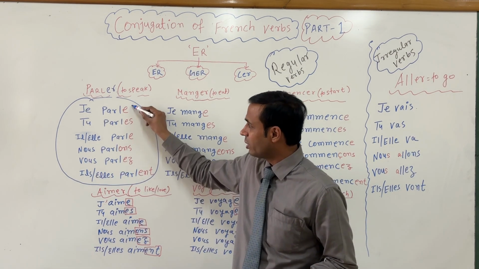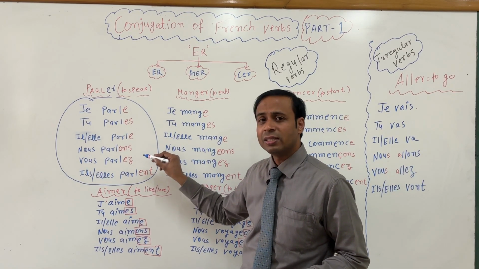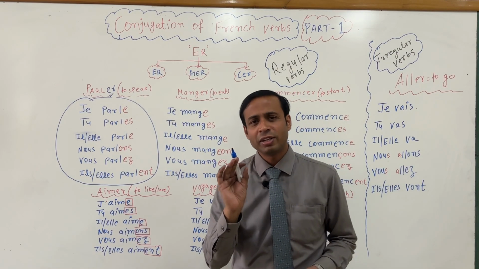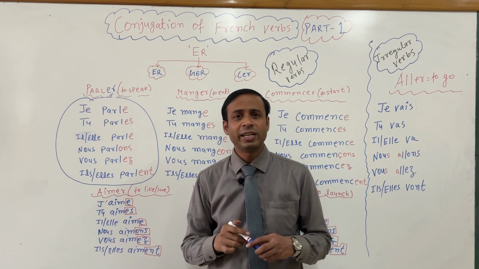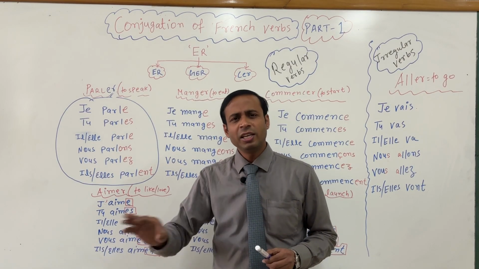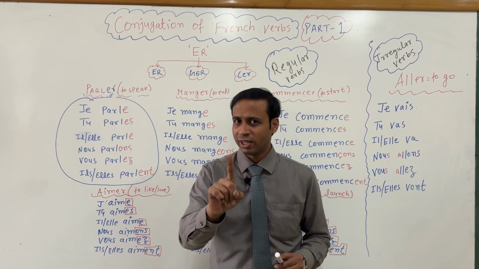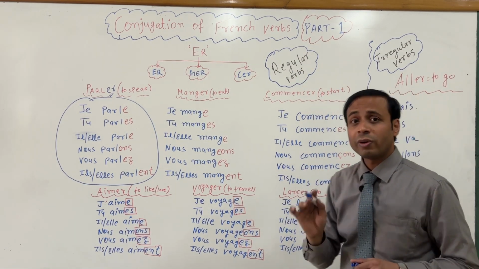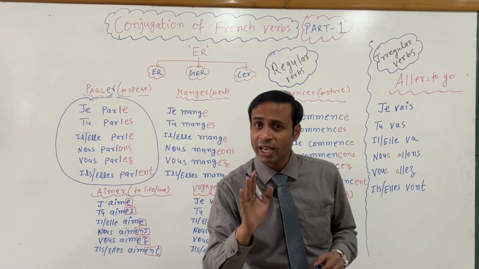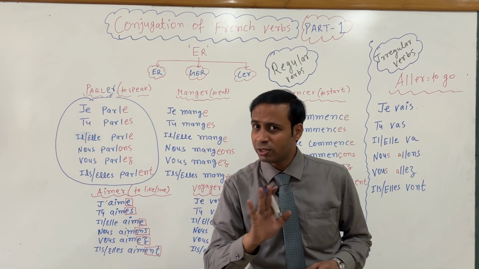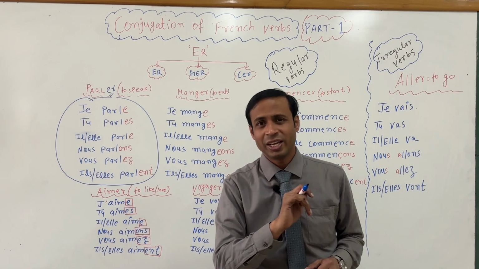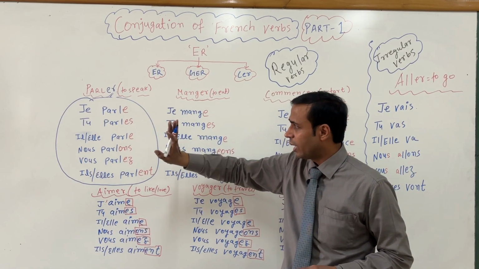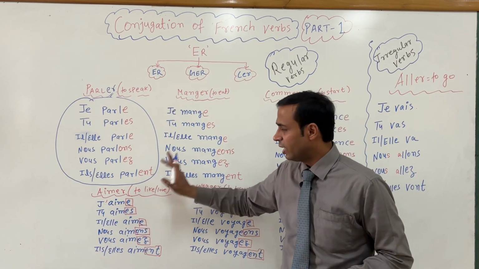Okay, these are called the endings. So these endings you have to give here after removing ER. This is a very common and normal rule for conjugating ER ending verbs. But remember one thing, we are now learning regular verbs. Regular verbs have rules, but for irregular verbs there is no rule, you have to memorize them. So for regular verbs, just remove ER and add E, ES, E, ONS, EZ and ENT.